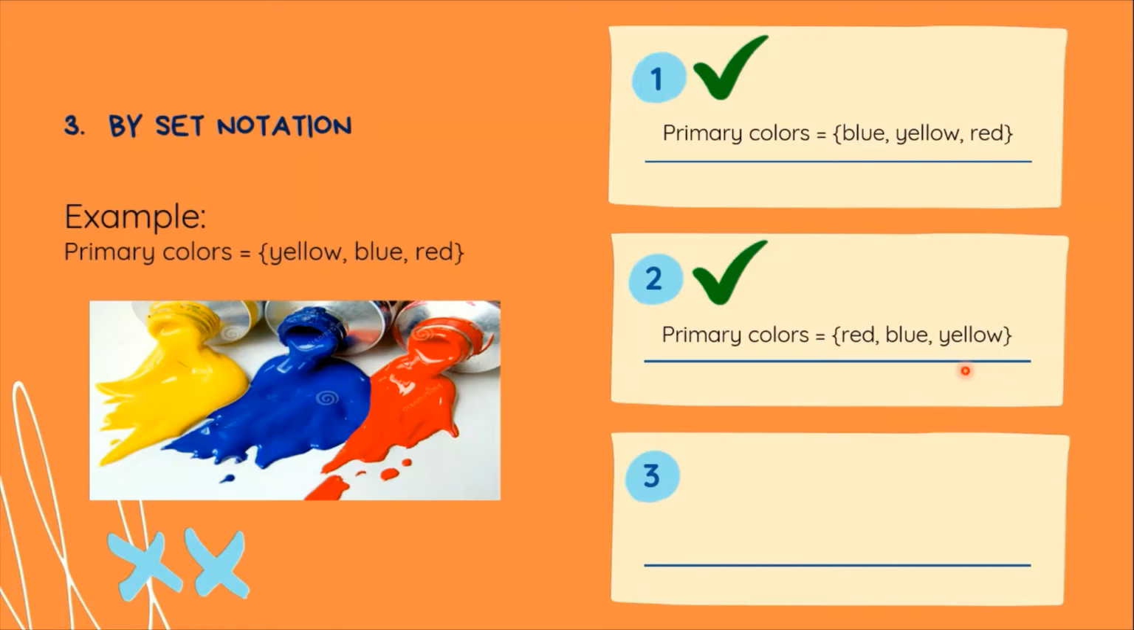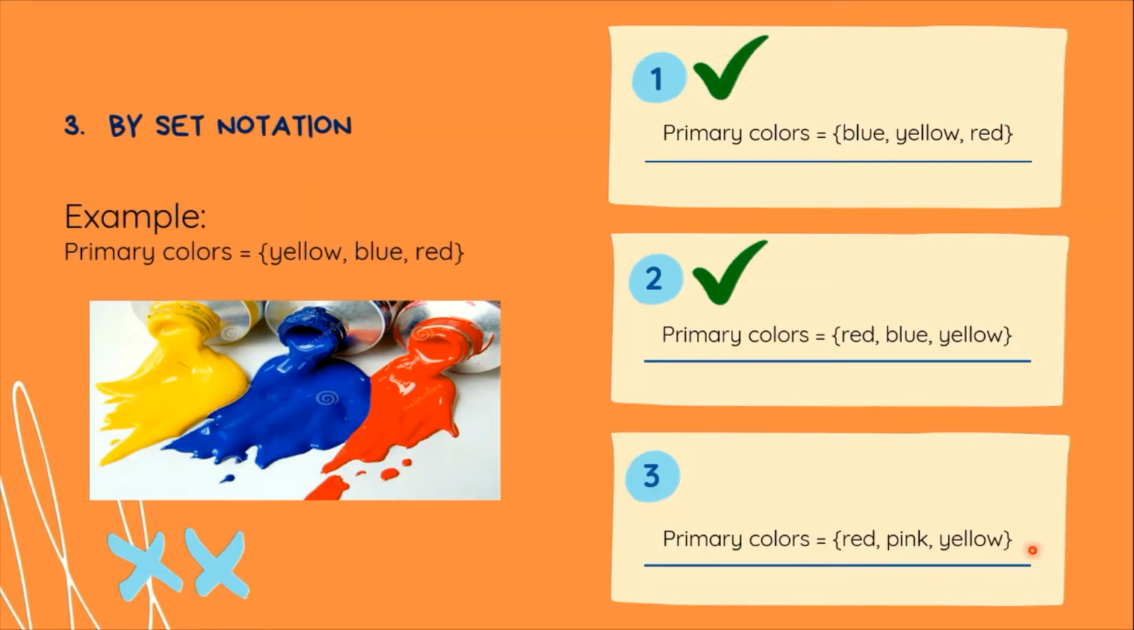However, kahit sinunod nga natin yung correct way of writing a set notation, pero mali naman yung members na ating inilista, it is still considered wrong. Just like this. Tama naman na nauuna talaga yung name ng set, which is primary colors, followed by an equal sign, and then open brace. It also ended with a close brace.